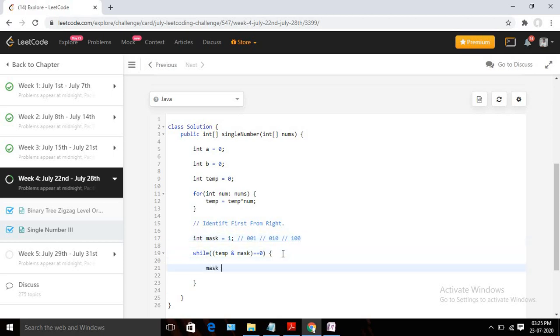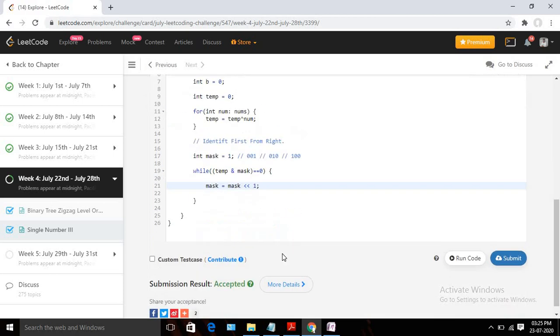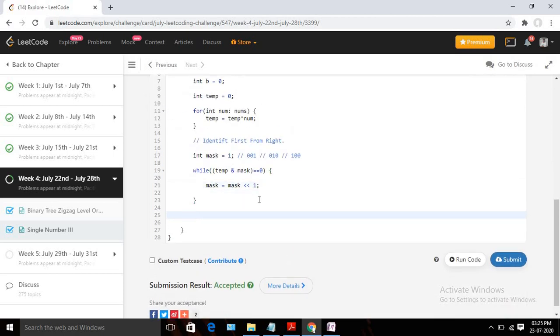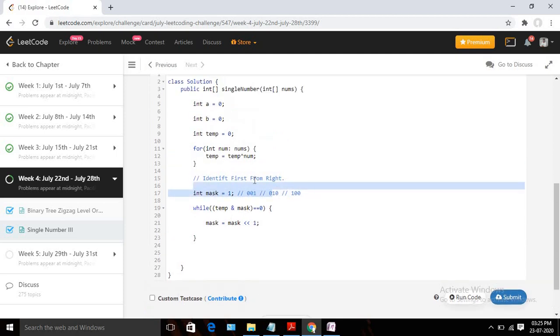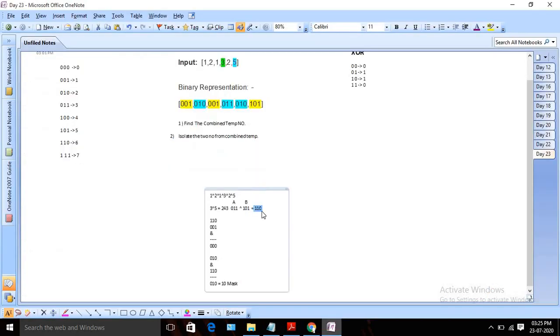So let's write that logic also. My mask will look like this, and we are going to just use the left shift by 1. So after this I can identify my mask. In this case my mask will be 0 1 0, since I already told you that the 1 exists in the second bit only, right?